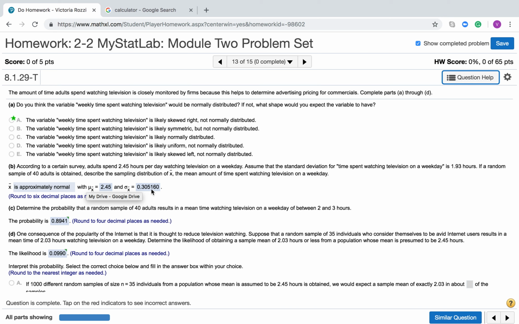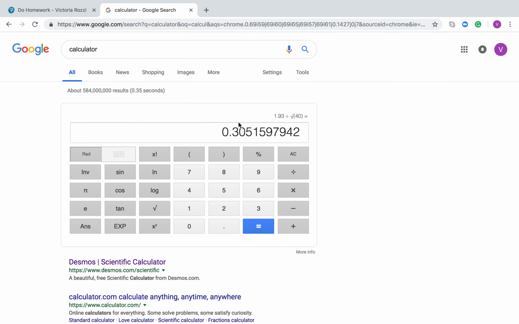And they are rounding here. I think they wanted 6 decimal places. So they got 0.305160. 0.3051, and then because we're rounding to 6, this 9 is in that 6th spot. The 7 is next to it, so we need to round that up. Now when you round up a 9, it also bumps the 1 next to it because you have to carry over that 1 from the 10. So that's why we're getting the 60.